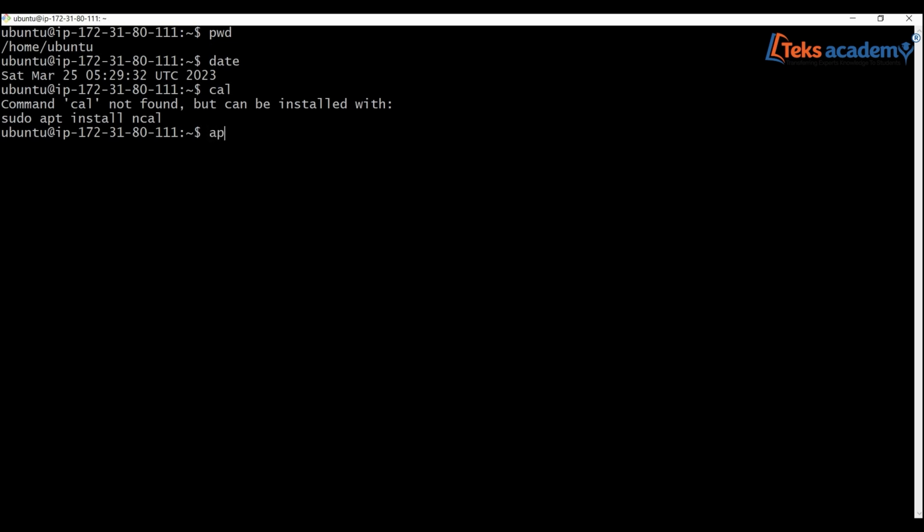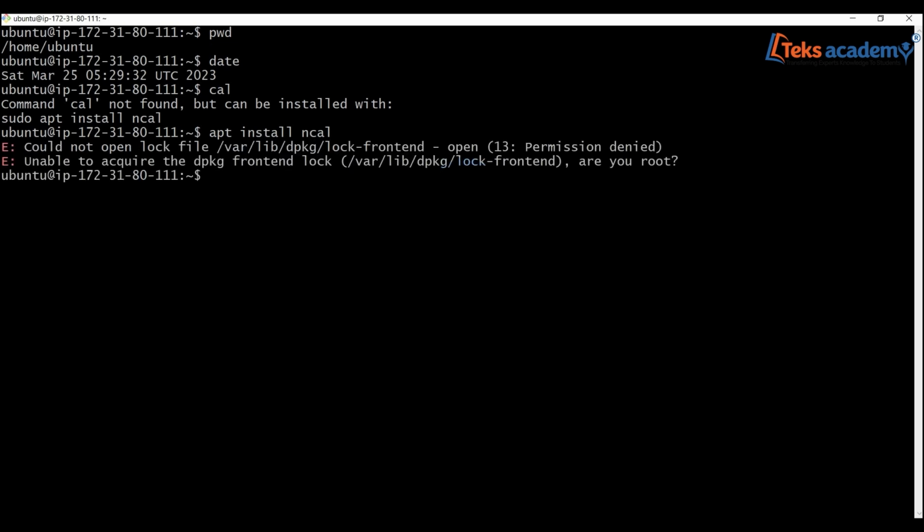So if I say apt install ncal, it says permission denied. It is asking, are you root? Ubuntu is a normal user, it is not a root user.